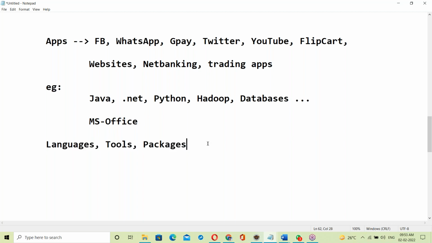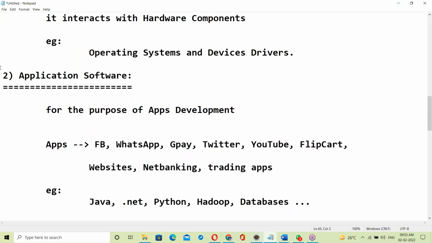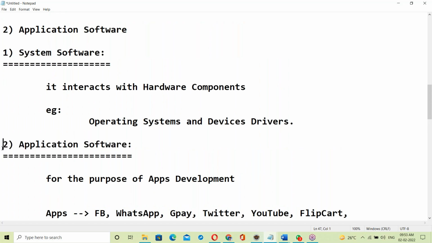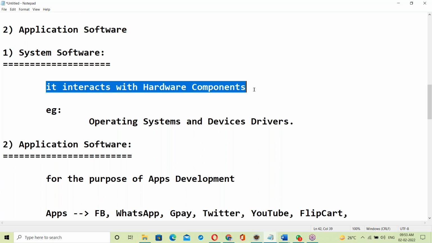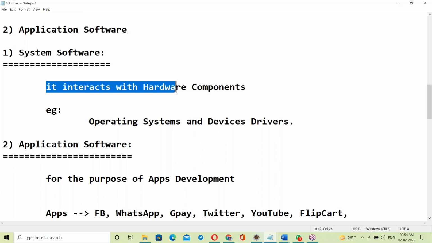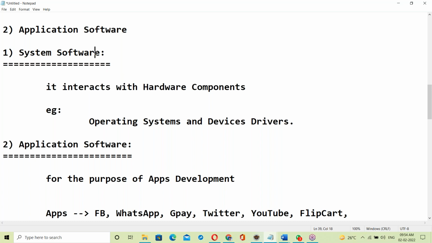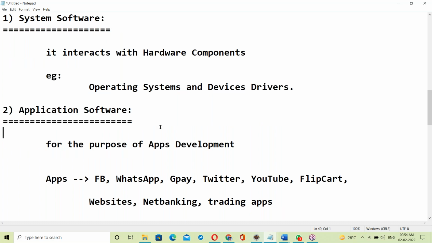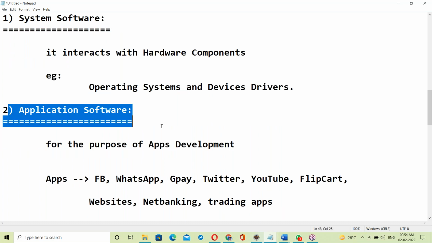So which is exactly application software? See, there are two things: system software and application software. System software is interacting with the hardware components. Application software never interacts with hardware components.